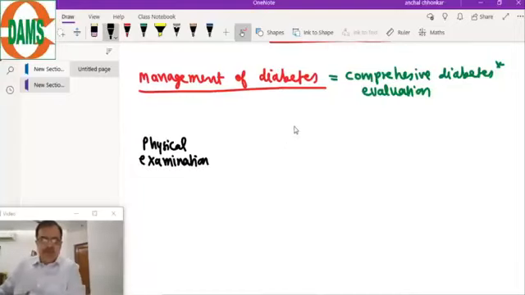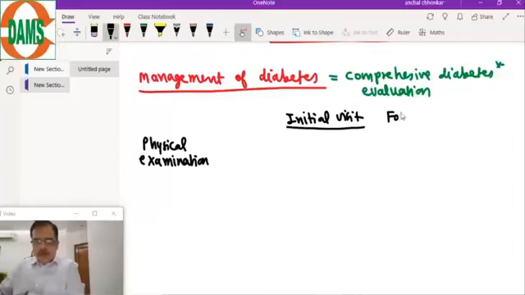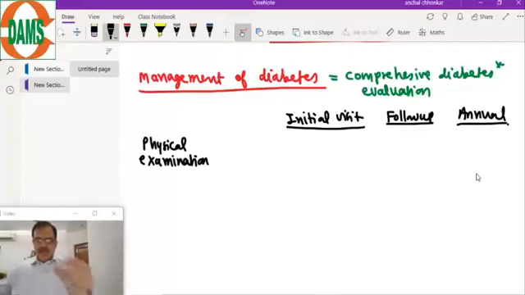The first visit, initial visit, follow up, and the annual. So physical examination: initial visit, follow up visit, and the annual.